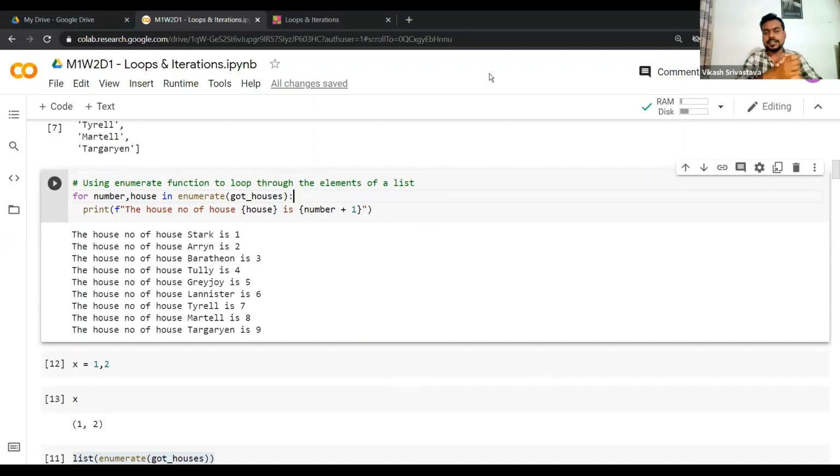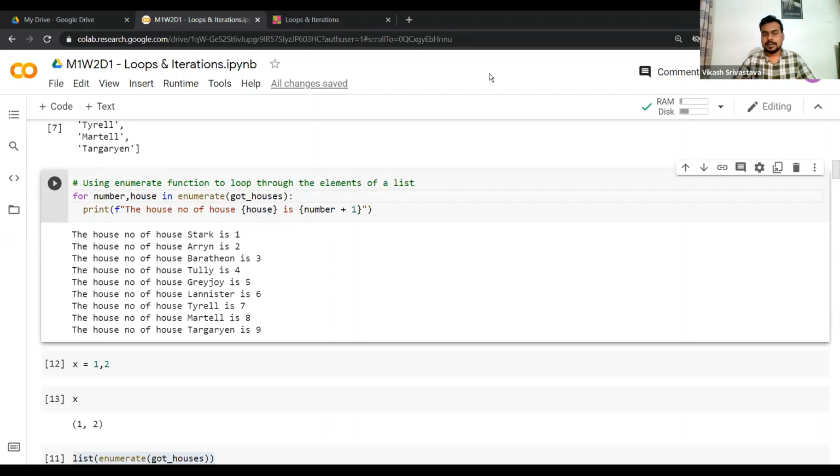So Priyanshi is asking, is it a list of tuples by default? That's the construct of the enumerate function only. The enumerate function yields an iterator object. We'll talk about iterator objects and generator objects later on in the course, but for now you just need to understand that using the enumerate function, it yields an iterator object, and if we apply the list function on that iterator object, it gives us a list of tuples.